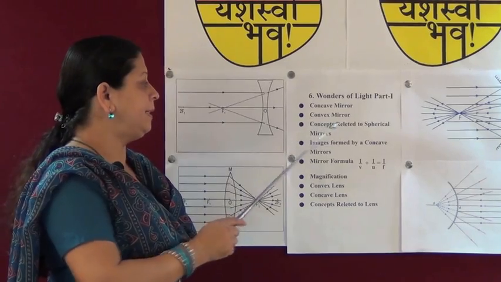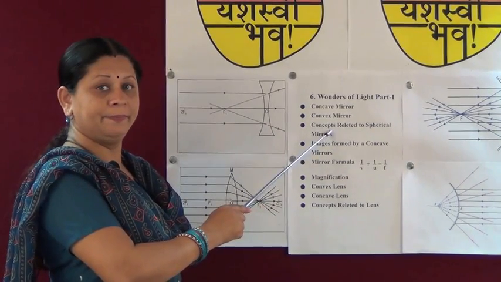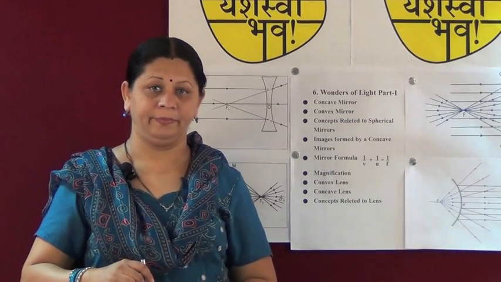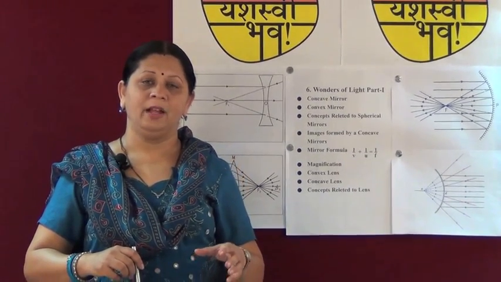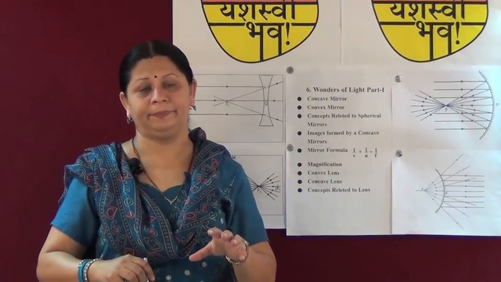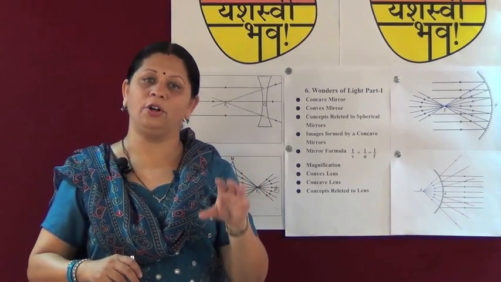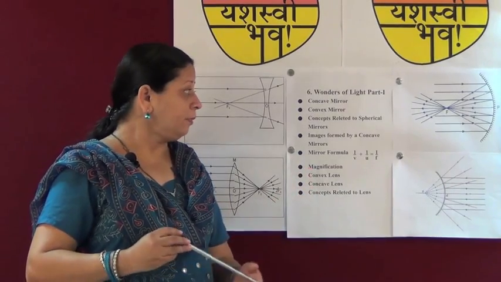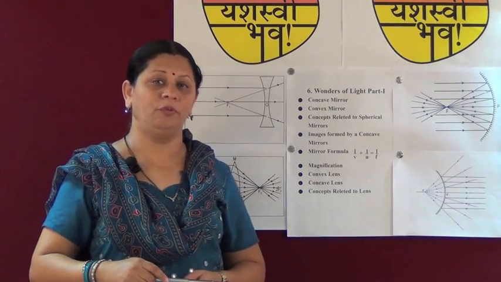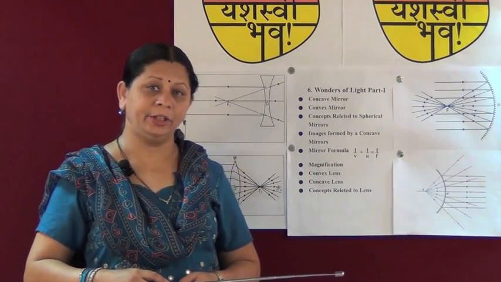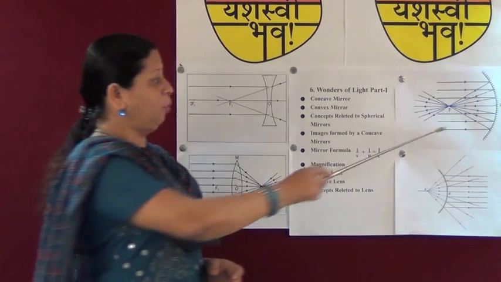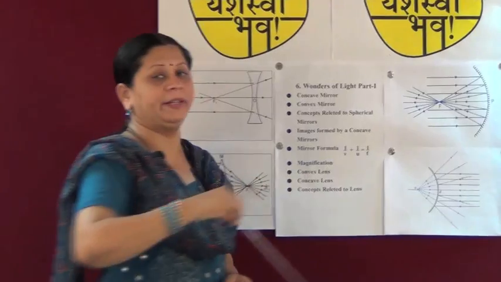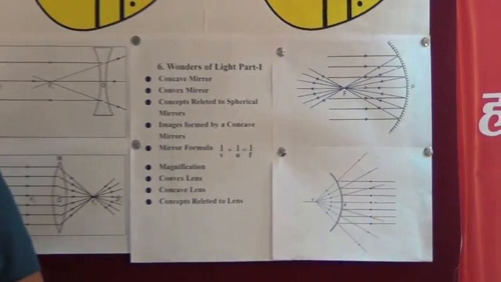Now what are the concepts related to spherical mirrors? First, let us see center of curvature. The spherical mirrors are part of some sphere. The center of this sphere is called the center of curvature of the spherical mirror. Now, what is the pole of a mirror? The center of a spherical mirror is called the pole. Here it is shown by P.